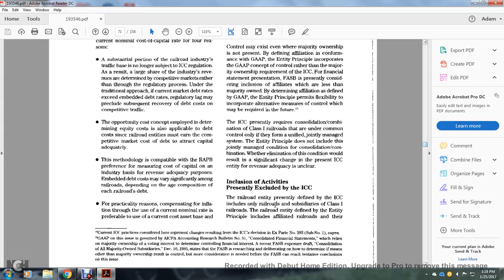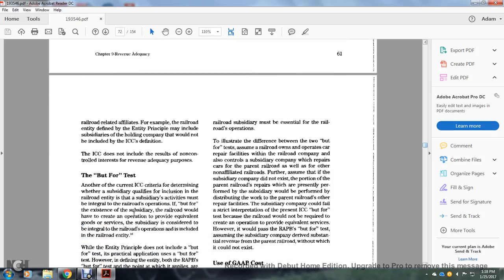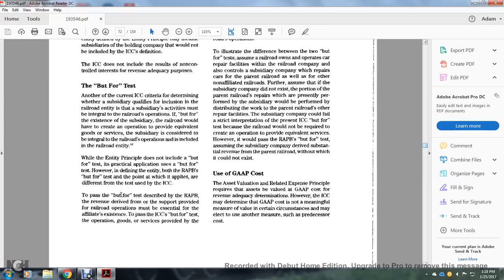The railroad entity is presently defined by the Interstate Commerce Commission as only the railroad subsidiaries of the Class 1 railroad. The railroad entity defined with the entity principle includes the affiliated railroads and their railroad-related activities. For example, the railroad entity defined by the entity principle may include subsidiary holding companies that would not be included in the Interstate Commerce definition. Interstate Commerce does not include the non-controlled interest for revenue adequacy purposes.